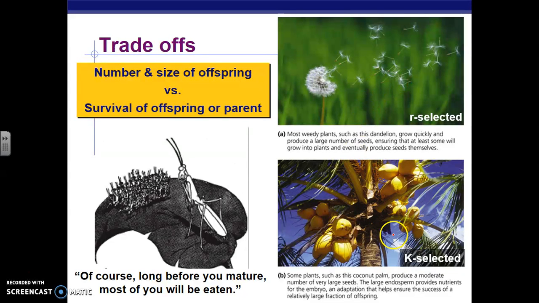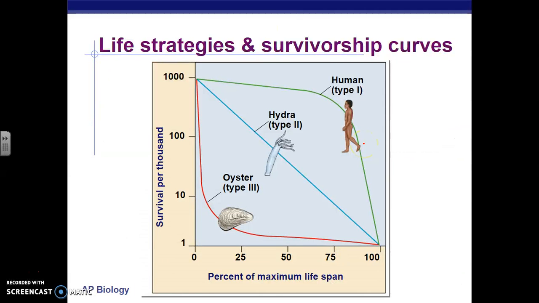And then we have K-selected, which means a reduced amount of reproduction, later reproduction, but greater survivorship early in life, as opposed to R-selected, where we have lots of offspring, but a very low survivorship early in life. And then once again here, if we look at these curves, here we have the K-selected curve up here. I can draw a K. There's our K. And then here we have our R-selected curve.